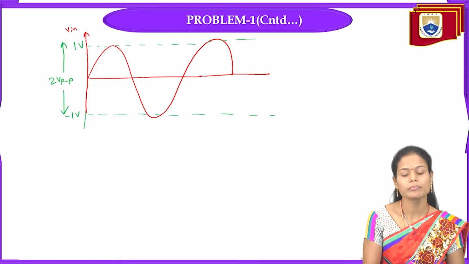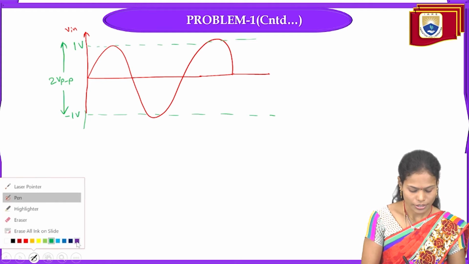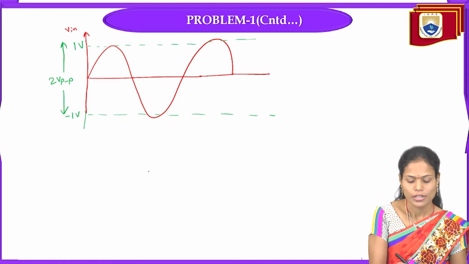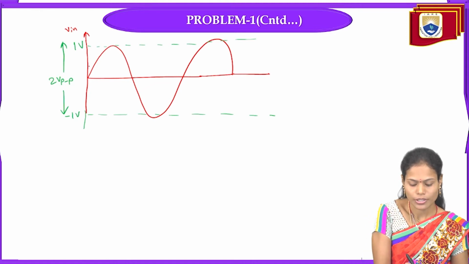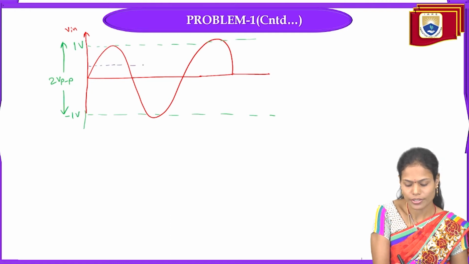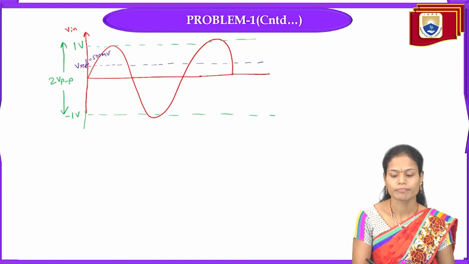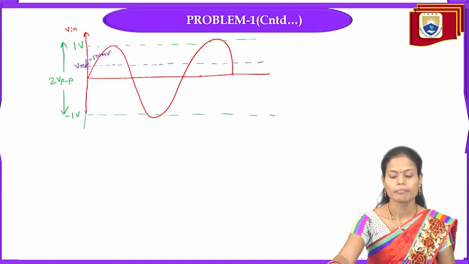This is given in the problem itself. And along with this, they gave the reference voltage as 500 millivolts. So first I am considering the positive reference voltage, so that's why I am indicating it on the positive axis. V reference is equal to 500 millivolts here.